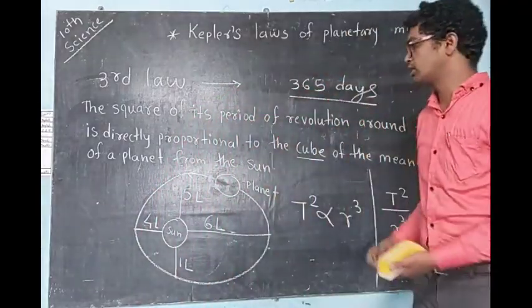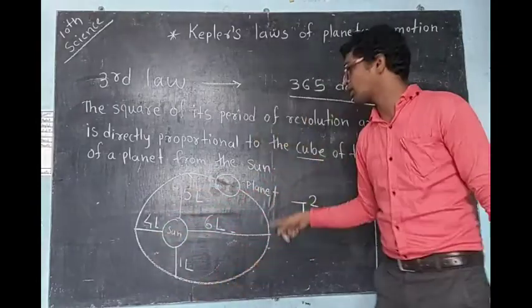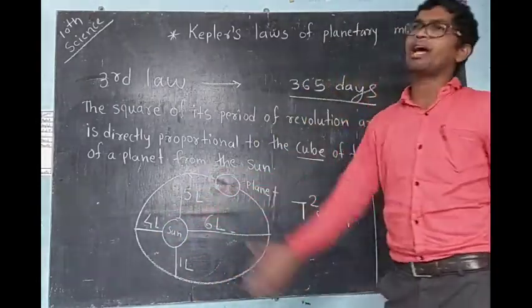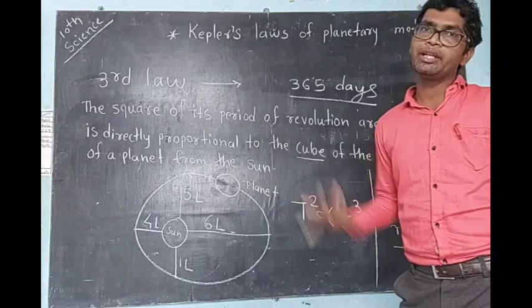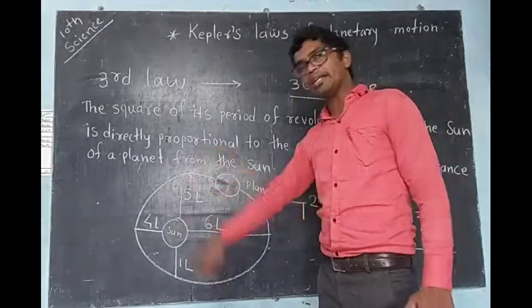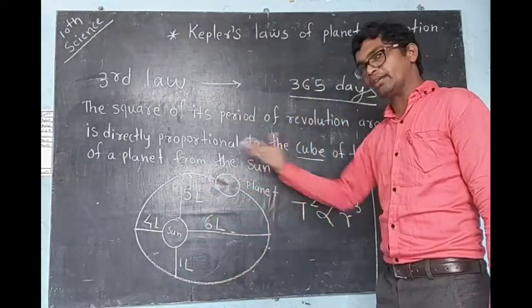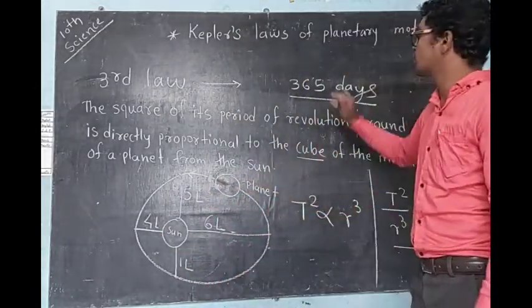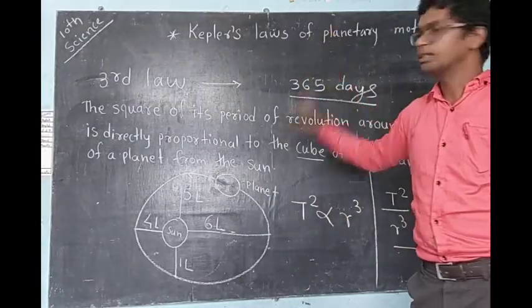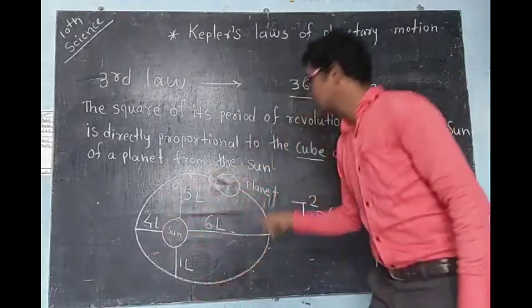Our Earth takes 1 year to revolve around the sun. Like that, every planet's revolution period will be different. So let us take the example of Earth, which takes 365 days, 1 year, to revolve around the sun.